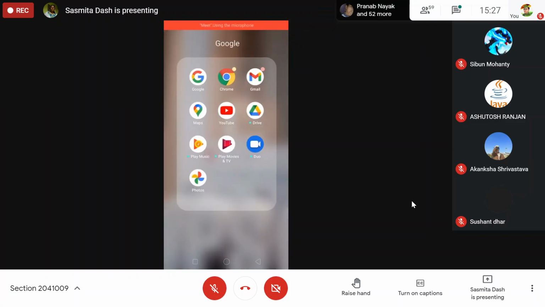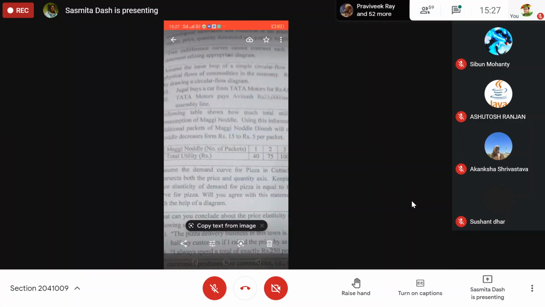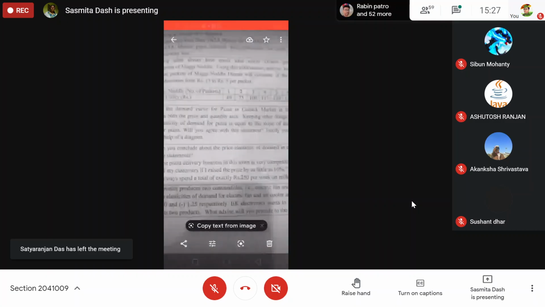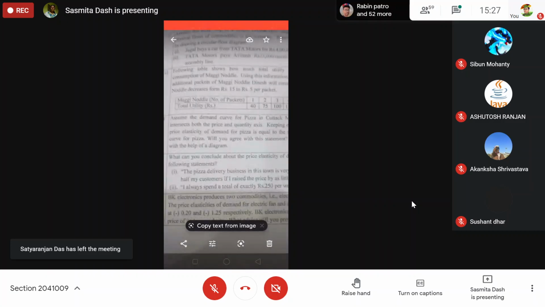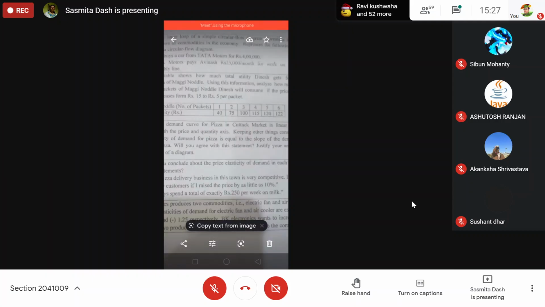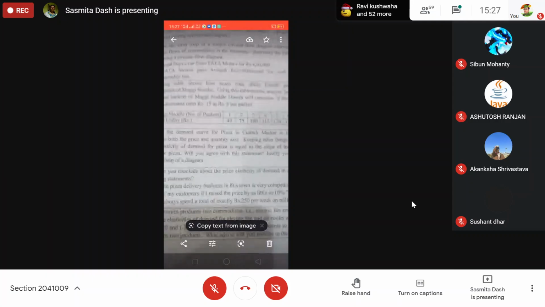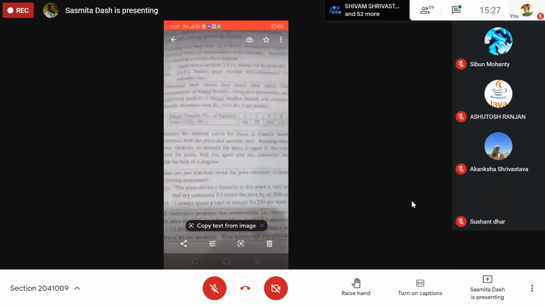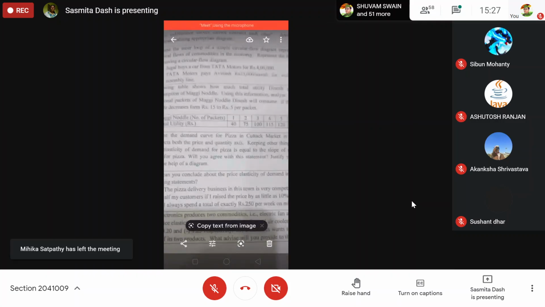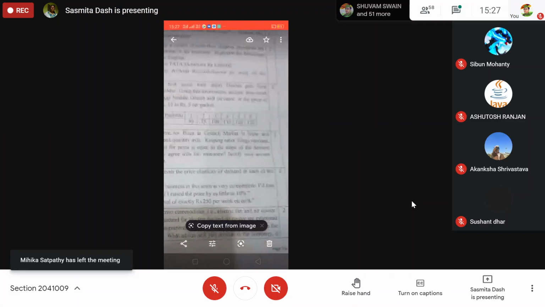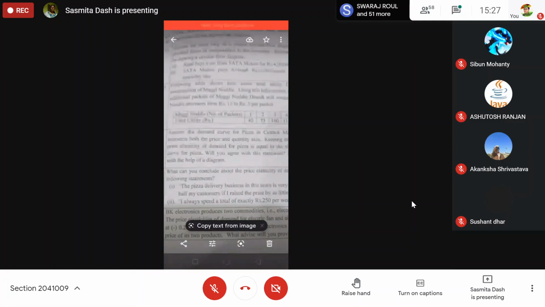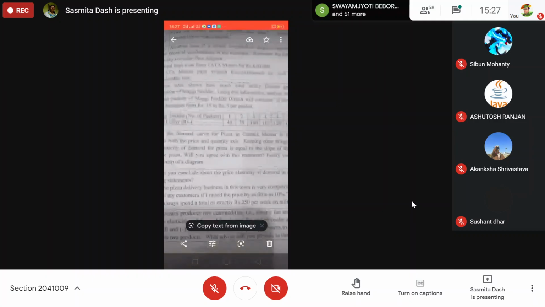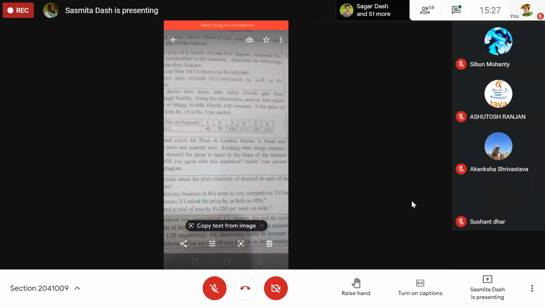Yes, let's go to the next question. The following table shows how much total utility Dinesh gets from Maggi noodles. Using this information, analyze how many additional packets of Maggi noodles Dinesh will consume if the price of the noodles decreases from 15 to 5 rupees per packet.